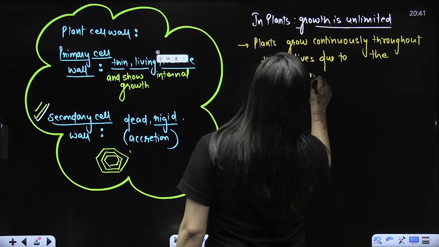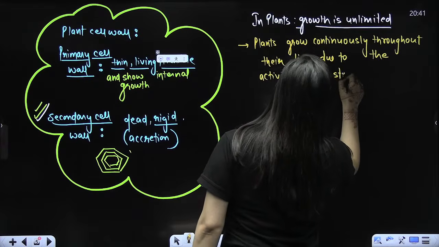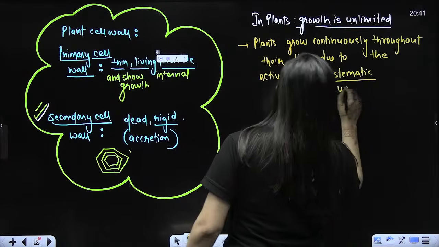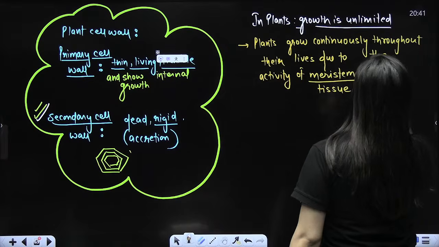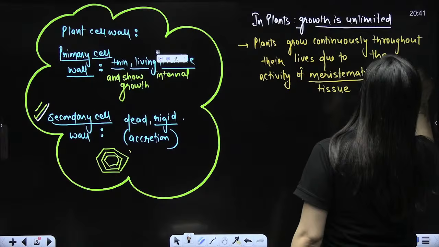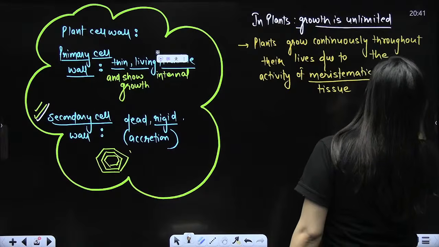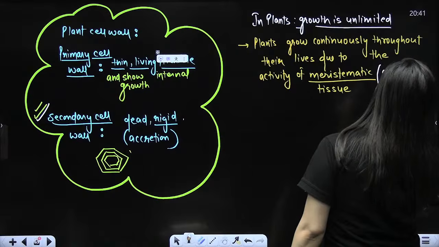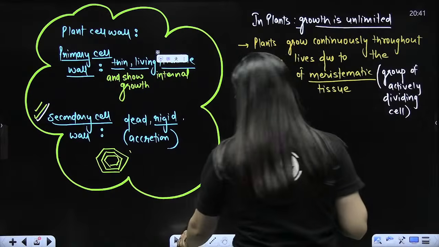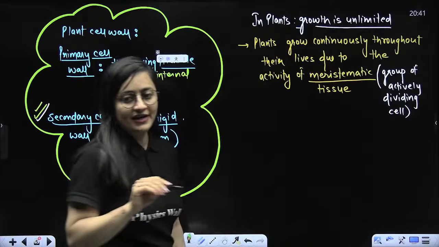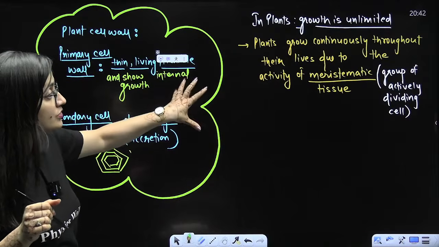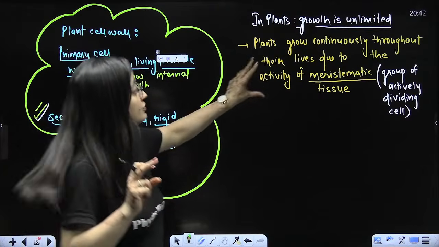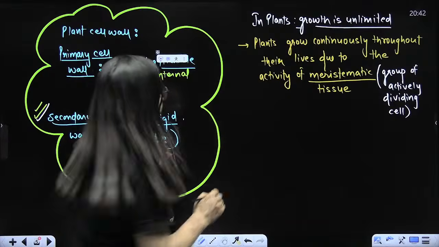I believe you all know about the meristematic tissue. It is a group of actively dividing cells, which will keep on dividing. So plants grow continuously throughout their lives due to the activity of meristematic tissue. Because they grow continuously, we say growth is unlimited in the case of plants.